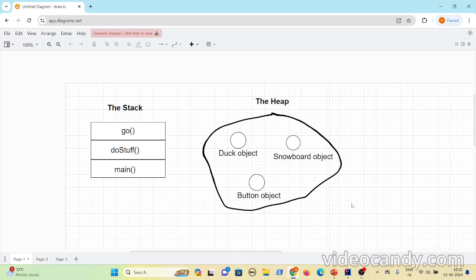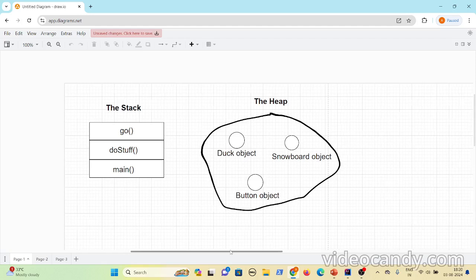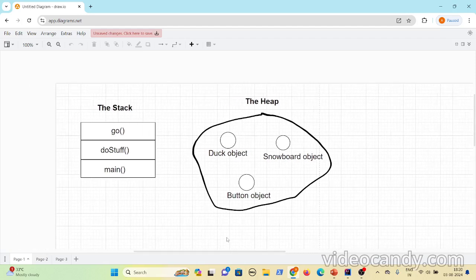Now, we will understand the usage of stack and heap in Java, but we will not study how the stack and heap are implemented. We will just understand the working of stack and heap, not the implementation, because implementation might vary from one JVM to another. We will just understand why these two areas of memory are used.